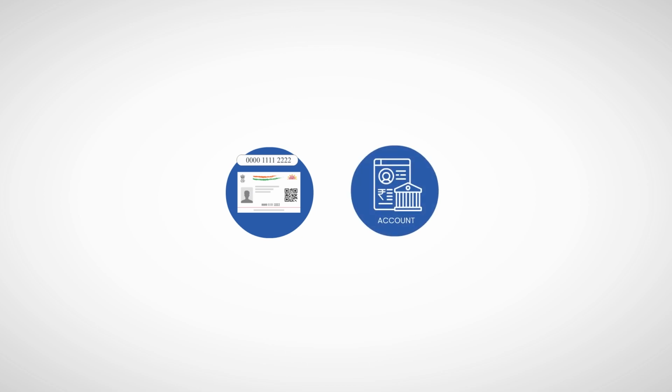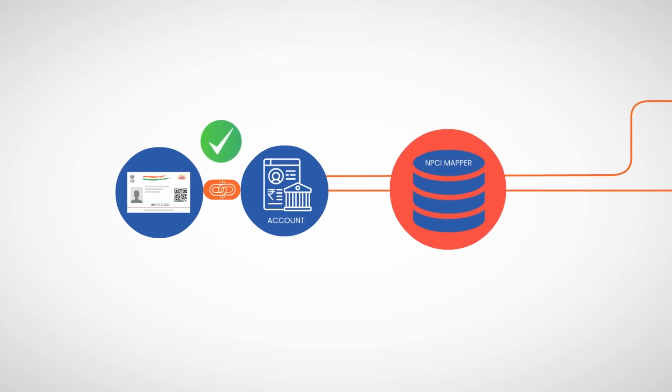To receive benefits provided by the government through Direct Benefit Transfer, DBT, it is essential that your bank account is Aadhaar seeded. These benefits are smoothly transferred to your bank account through the Aadhaar payment bridge. In the Aadhaar seeding process, the bank maps the beneficiary's account on the NPCI mapper. You can link only one bank account with your Aadhaar.